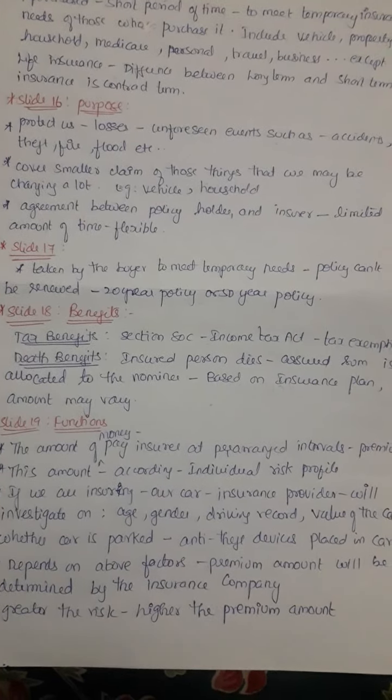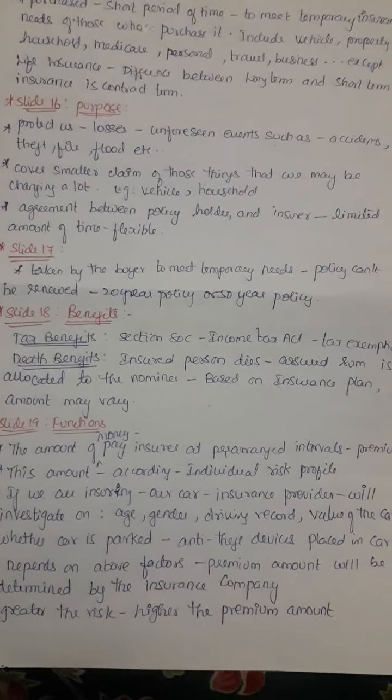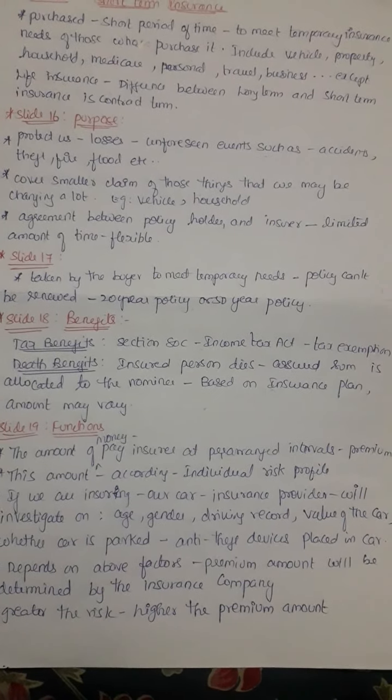And death benefits. If the insured person dies, the assured sum is allocated to the nominees. It is not given to the person, it is allocated to the nominees. Nominees are based on the insurance plans, and according to that, the amount also may vary. Next is the functions of short term insurance.